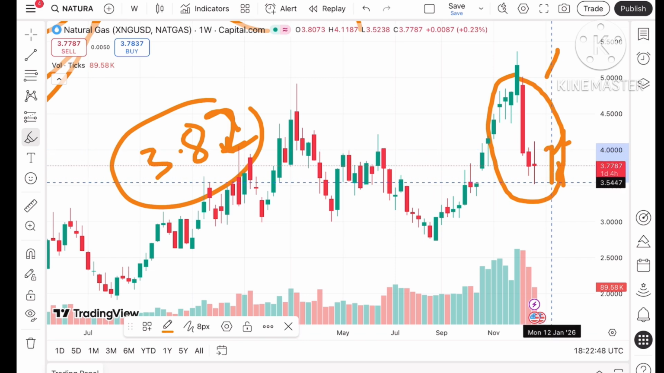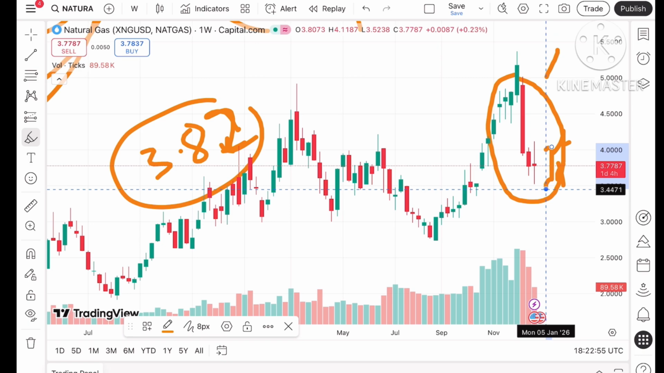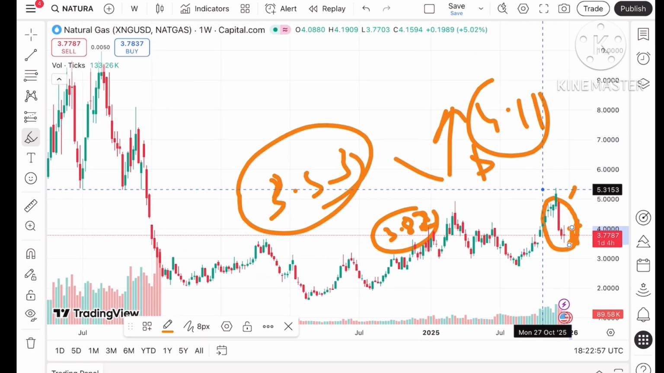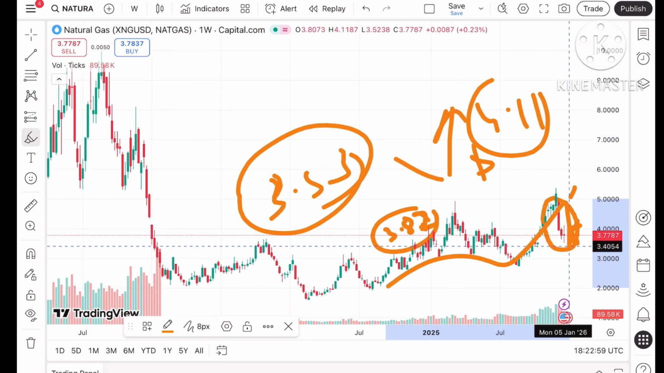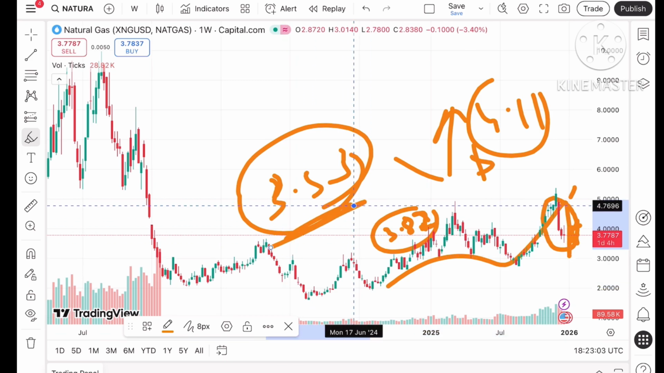But if it starts going below this particular level, it can move towards 3.53 and then a further downfall can be seen, because the bigger pattern is showing this trend, and chances of going further lower can be seen if the price starts going below this level.